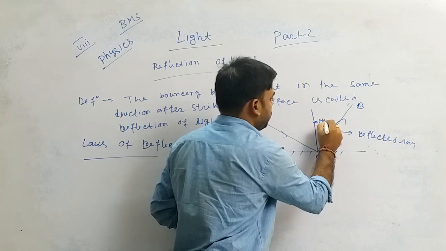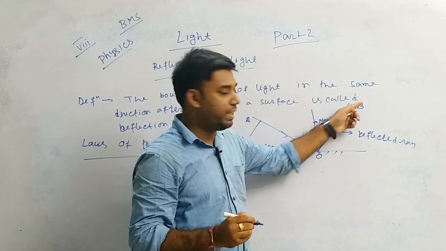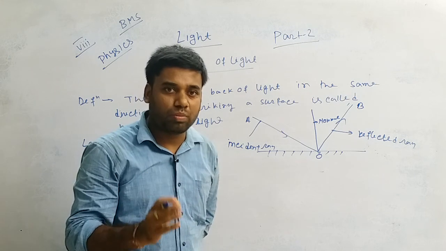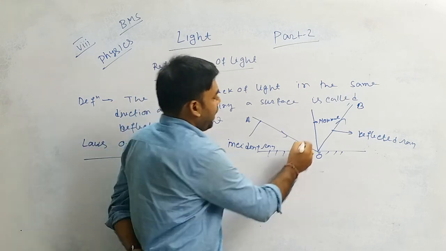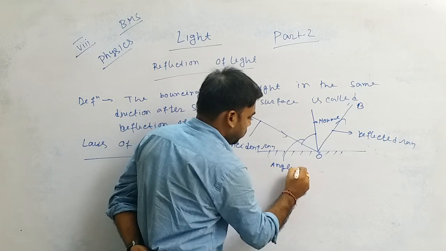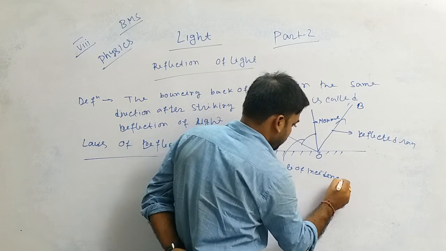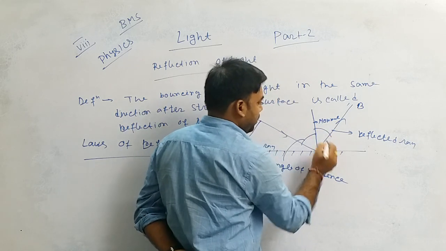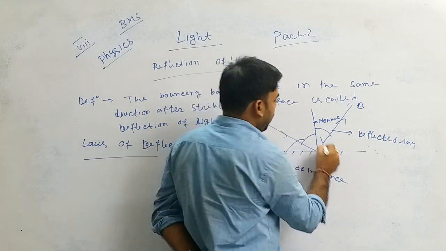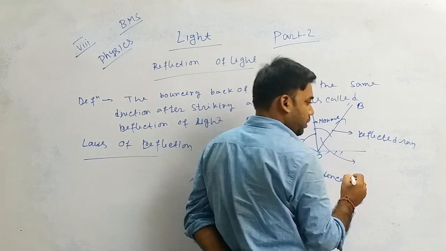Okay, so that is the incident ray, reflected ray, normal, and the angle which is formed by the normal and the incident ray is called the angle of incidence. And this angle, which is formed by the reflected ray and the normal, is called the angle of reflection or reflected angle.